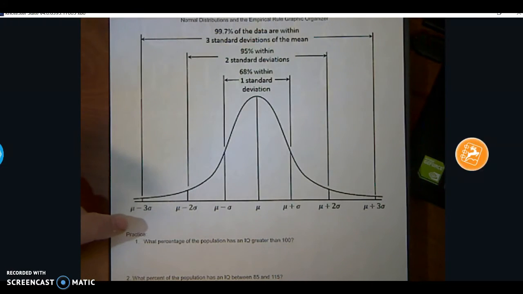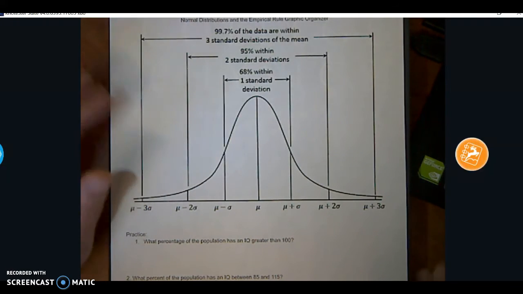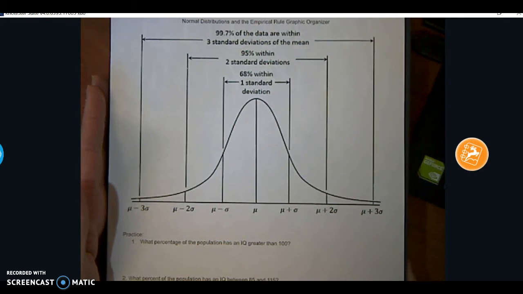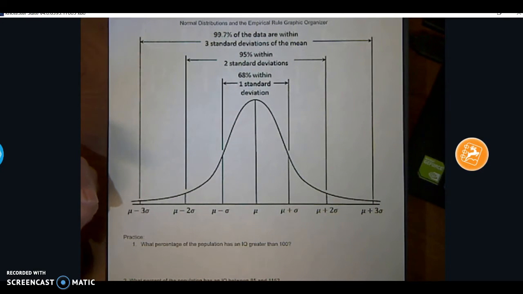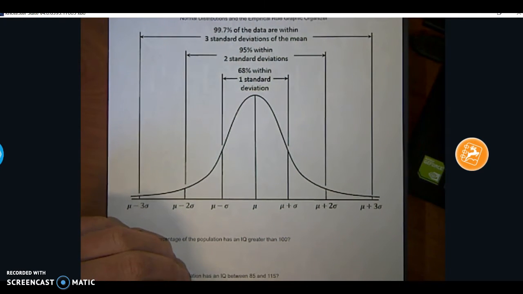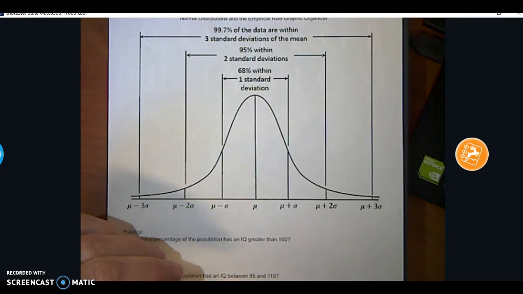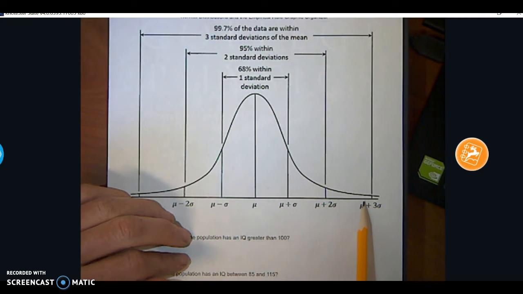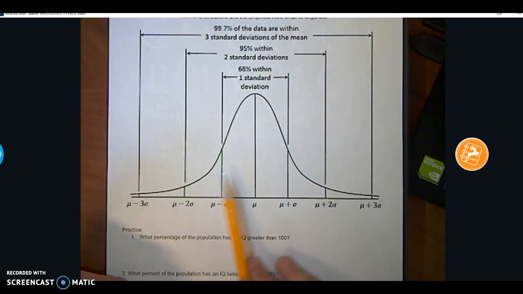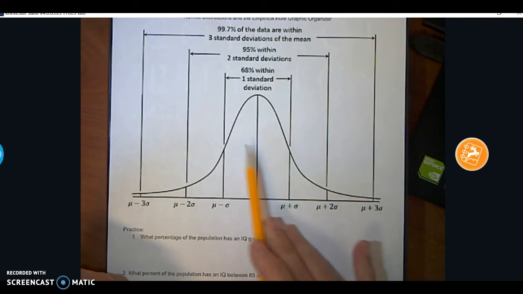All right, Laker engineers, let's go ahead and try to put this new idea, the empirical rule, to use. Again, we're going to continue with the idea of IQs. And remember, what that means is if we have so many IQ tests taken, we know some people are going to score maybe over here, really high. Some people are going to score low, but most people are going to score somewhere in this region.